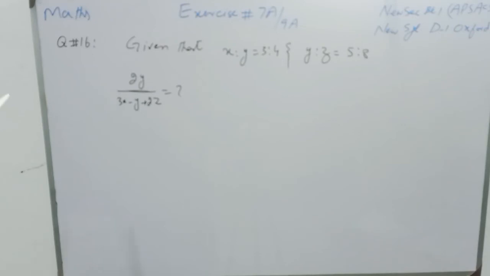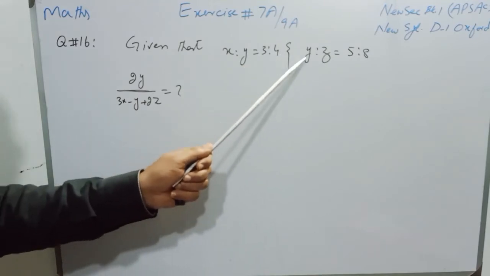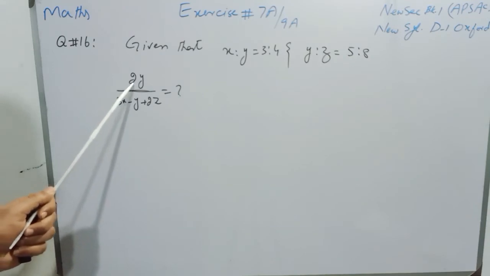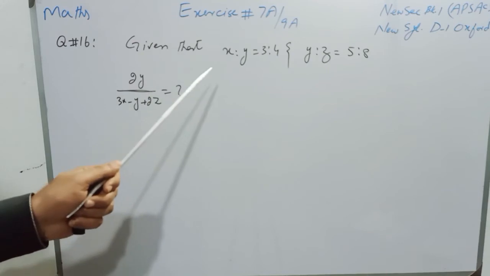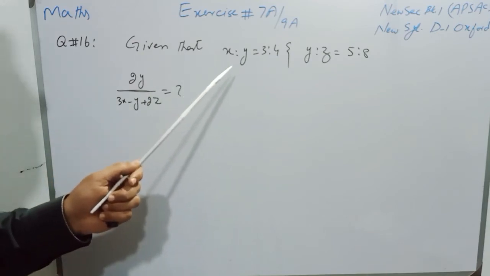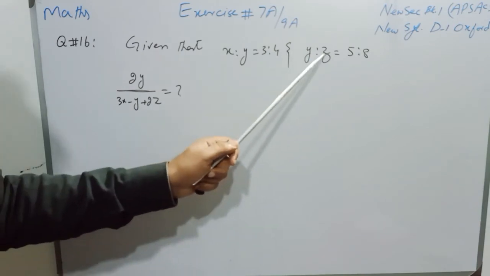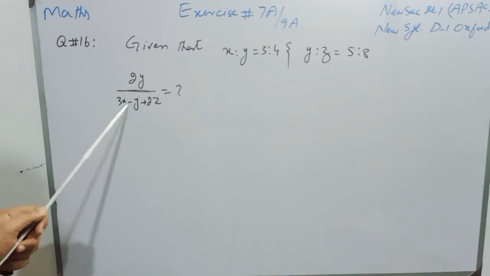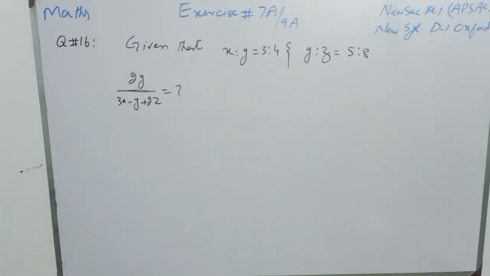Friends, question number 16 is, given that x ratio y is equal to 3:4 and y ratio z is equal to 5:8, and we have to find the value of 2y over 3x minus y plus 2z. So students, we will find the value of x from this part of the question and the value of z from this part of the question, and then we will replace the values of x and z, and we will find the value of the given statement.